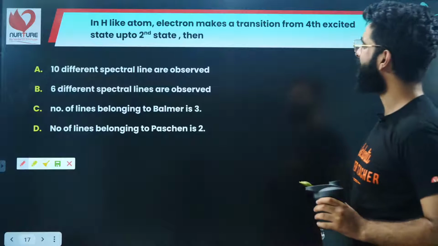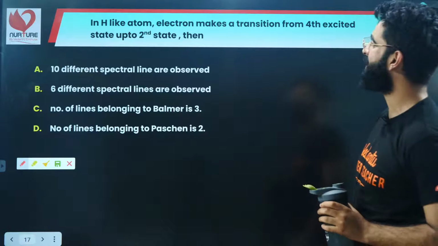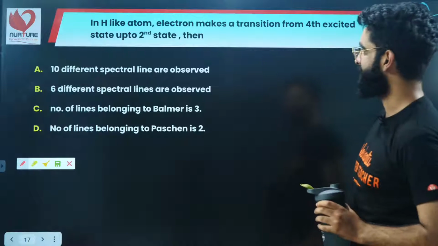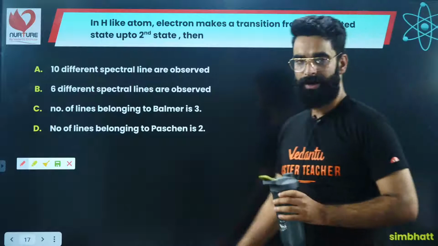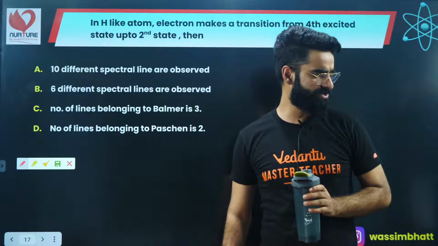In a hydrogen-like atom, an electron makes a transition from the 4th excited state up to the 2nd excited state. Which option is correctly matched? Let me know.